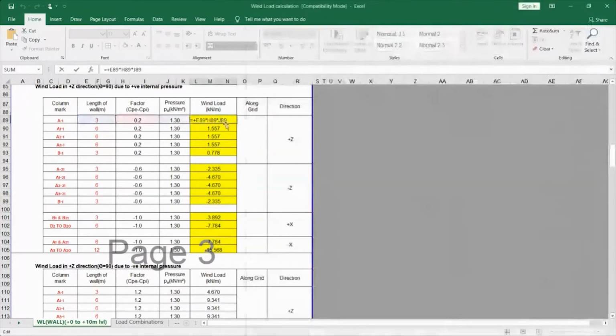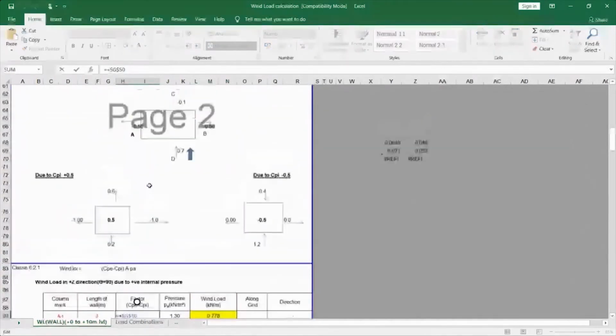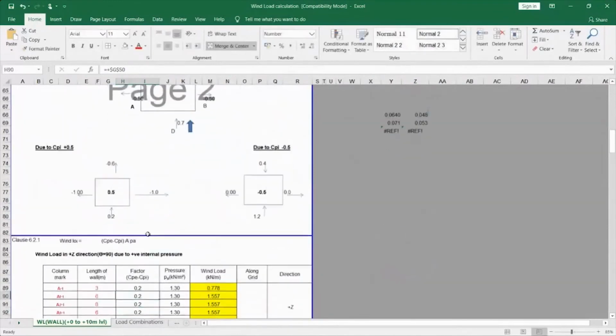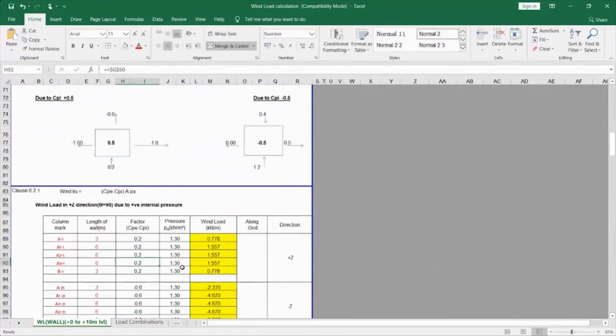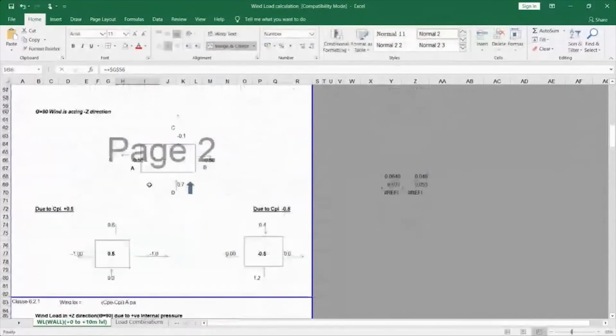So now it is clear, I think. So it is 3 into 0.2 into 1.3, so I got 0.77. This value I have taken from the calculated value here, and I have noted it down here. All these values are calculated from this. It depends upon the position of the columns. If my column is placed here, then I take this value.